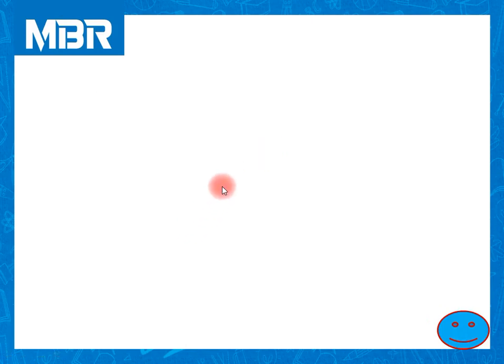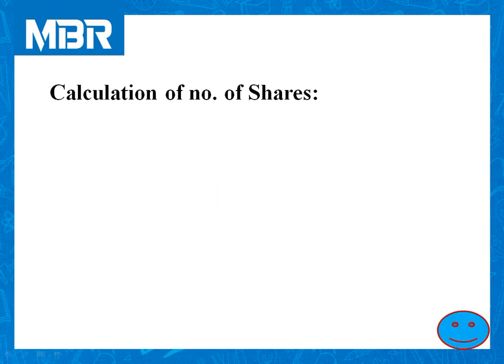In this question, we need to calculate one important item, that is calculation of number of shares. If you have observed the balance sheet given in the question, number of shares are not given for equity, 12% preference shares and 13% preference shares.